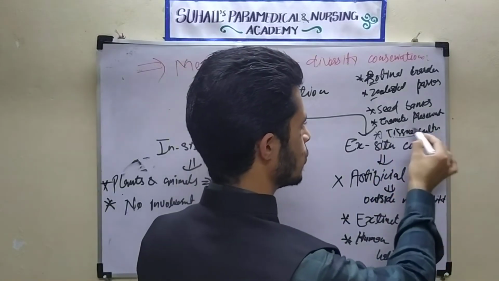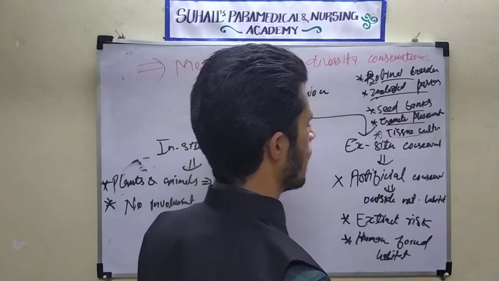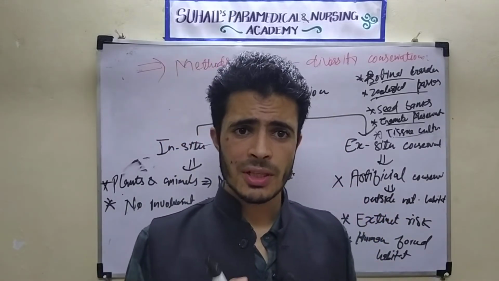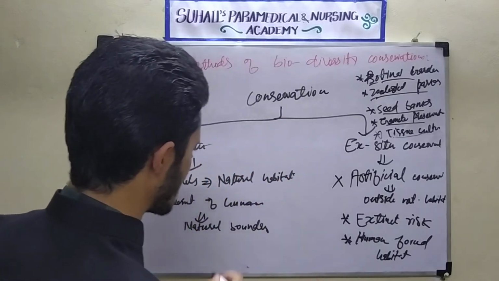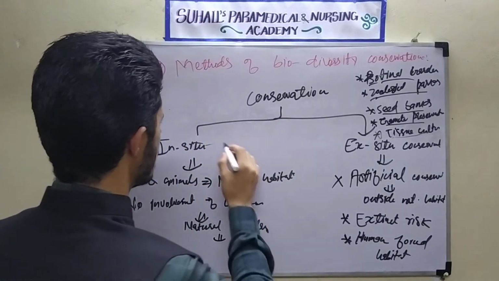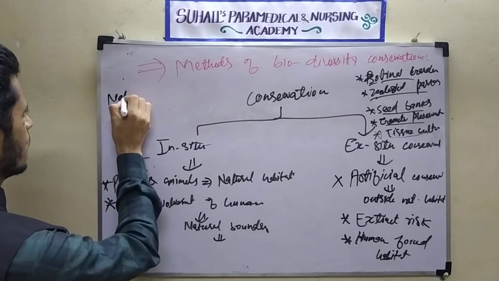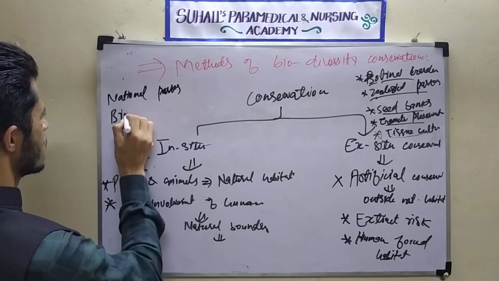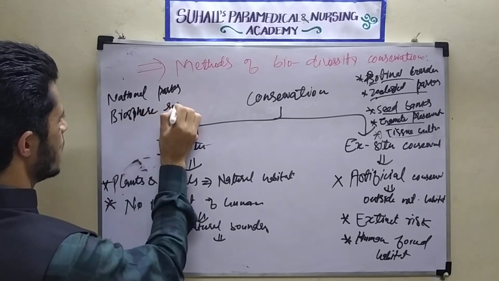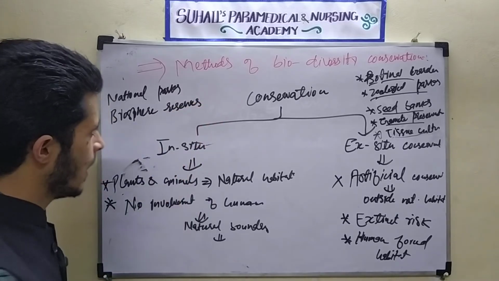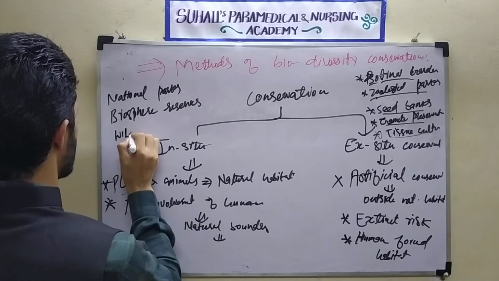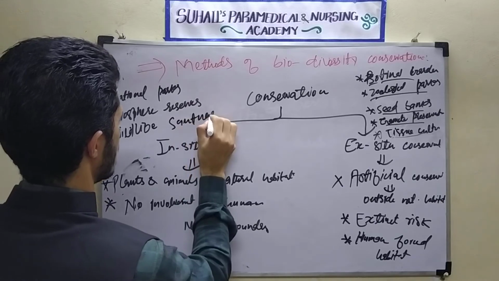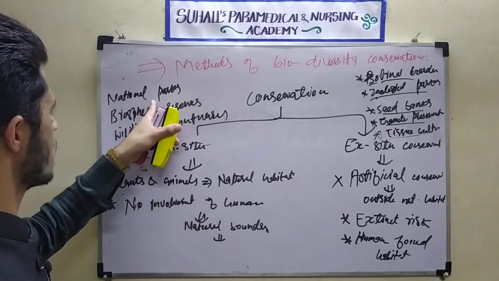So tissue culture, gamete preservation, seed bank, zoological park, botanical garden, these are all the methods by which we can conserve biodiversity outside the natural habitat. Inside the natural habitat, what are the different things that we are using? One is national parks. Another is biosphere reserves. Wildlife sanctuaries are also there.